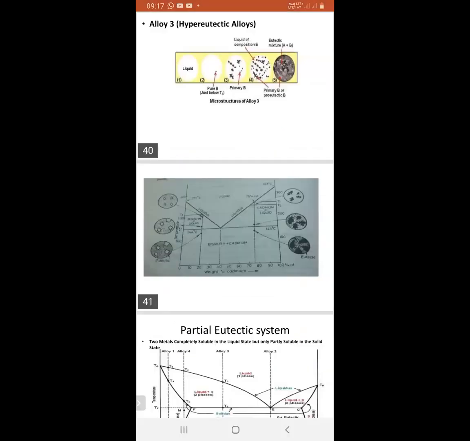After that we have to cool that liquid. Here, when it touches the liquidus line, solidification will start. Then here there is bismuth plus liquid.